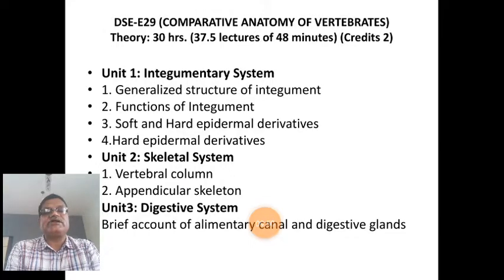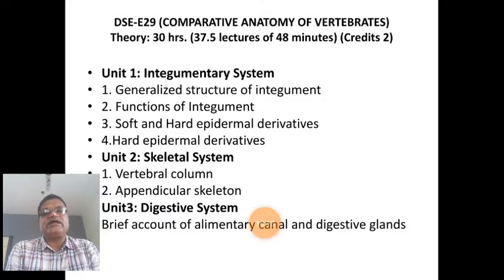What type of changes? In fishes, the largest organ of the alimentary canal, largest meaning very wide and long, is the pharynx, because respiration takes place through the pharynx or through the gills in the fish.